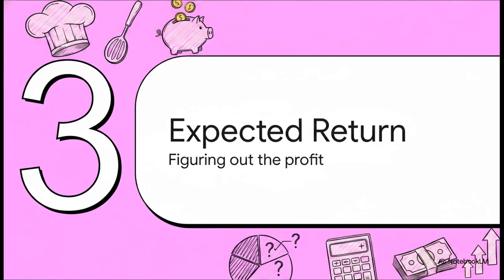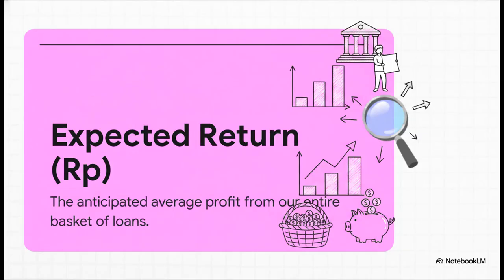Section 3, calculating your expected return, figuring out the profit. But how do we know if this recipe actually tastes good? First up, we've got to define our target, which is the expected return. In math speak, we just call it RP. This is simply the anticipated average profit from our entire basket of loans. Think of it like the target paycheck you hope to take home at the end of the year. It's the exact number the bank manager confidently reports to the board of directors when they ask, "So how much money are we going to make?"